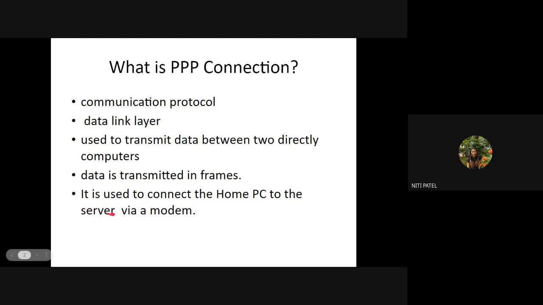So where do I use this? It is used to connect the home PC to the server via a modem.